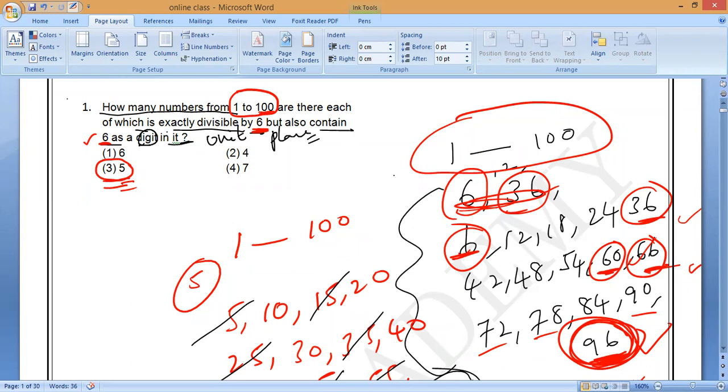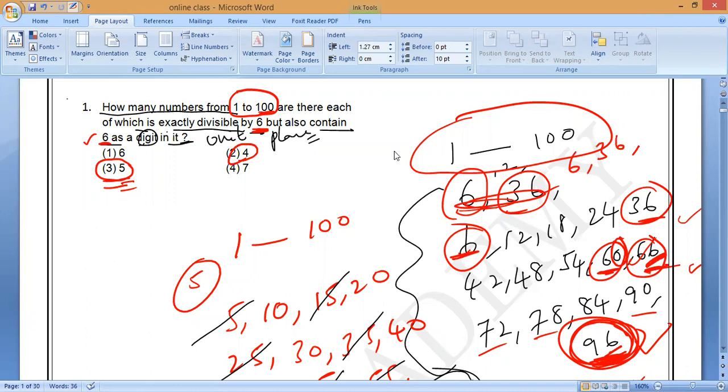Unit place. 6, 36, next one 60 won't come because 0 is in the unit place. Then 66 and 96. Only how many numbers will come? 4 numbers will come. Do you all understand?